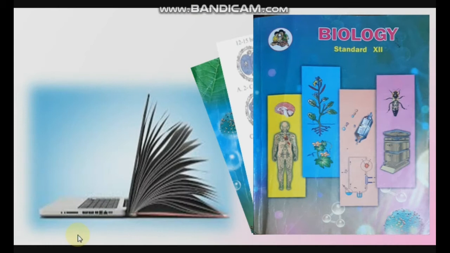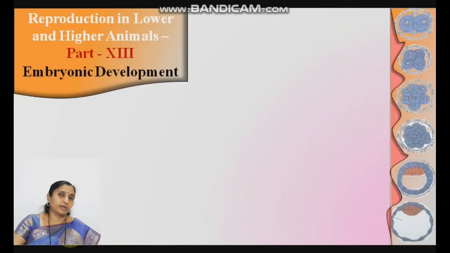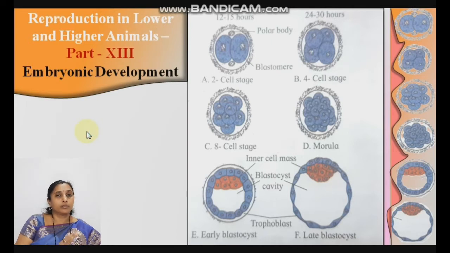My next lecture is on embryonic development. We already studied in the last 5 minutes how the zygote is formed during the fertilization process. After fertilization, the next process is embryonic development. What is an embryo? The formation or development of the zygote up to the embryo in a pregnant woman.